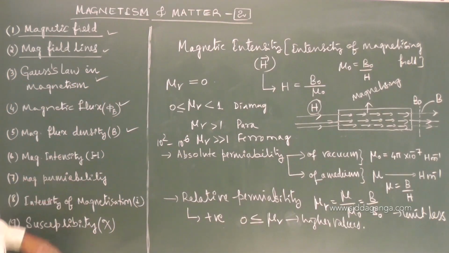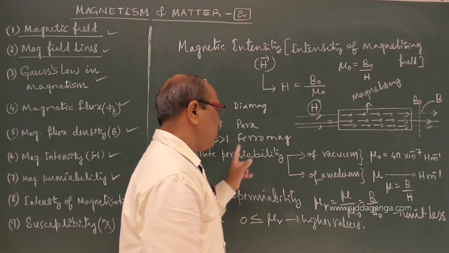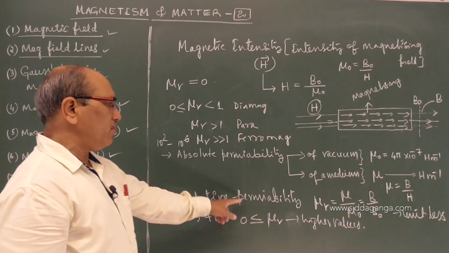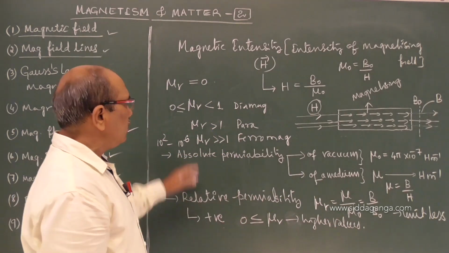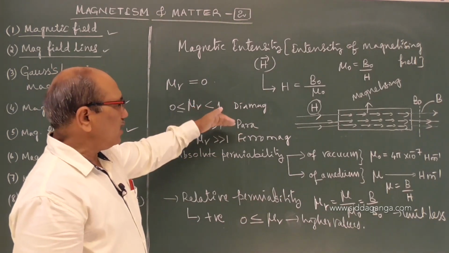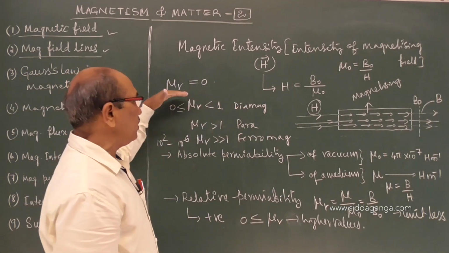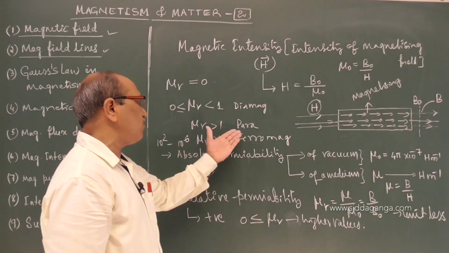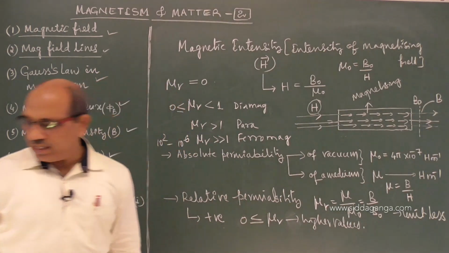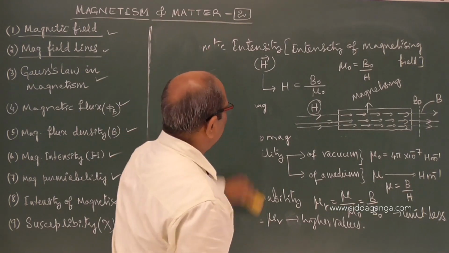I think you have understood what is meant by magnetic intensity and magnetic permeability. We defined permeability of three types: permeability of vacuum, permeability of the medium, and relative permeability, which is a comparison of the permeability of the medium to that of vacuum. It is a unitless quantity. Relative permeability is a fraction for diamagnetic, or it may become 0, slightly greater than 1 but very minimal for para, and very high for ferromagnetic substances. Now coming to the next topic, magnetic intensity.